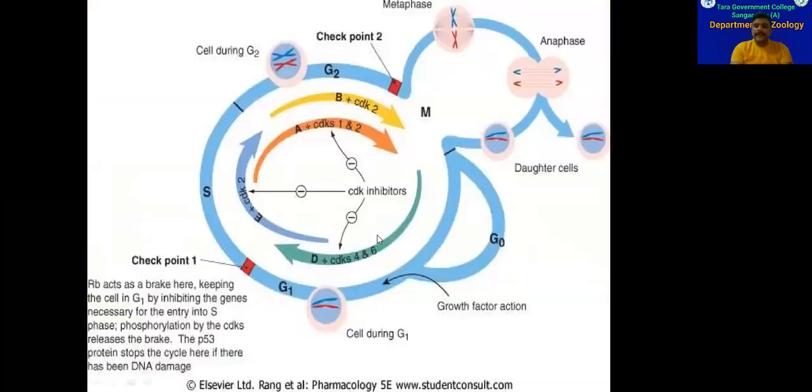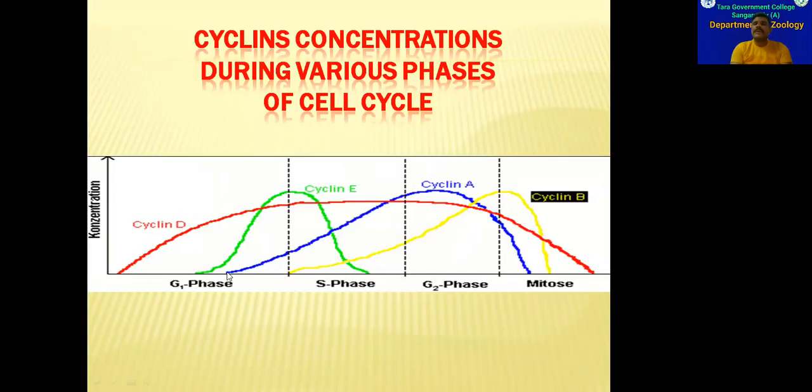And coming to cyclin A, synthesis of cyclin A will be initiated in the late G1 phase, and it reaches maximum production level in the middle of the G2 phase, and in the beginning of the mitosis phase, cyclin A will disappear from the cell. And coming to cyclin B, synthesis of cyclin B will be initiated in the beginning of S phase, but the production will reach maximum point or saturation point in the beginning of the mitosis phase. And in the middle of the mitosis phase, cyclin B completely disappears from the cell.